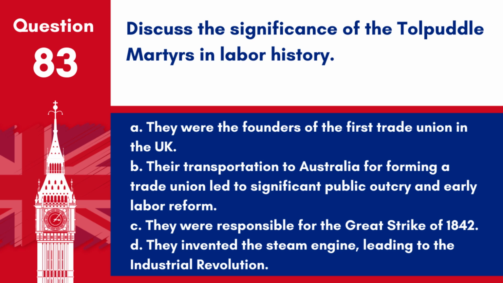Question 83. Discuss the significance of the Tolpuddle martyrs in labour history. A. They were the founders of the first trade union in the UK. B. Their transportation to Australia for forming a trade union led to significant public outcry and early labour reform. C. They were responsible for the Great Strike of 1842. D. They invented the steam engine, leading to the Industrial Revolution.